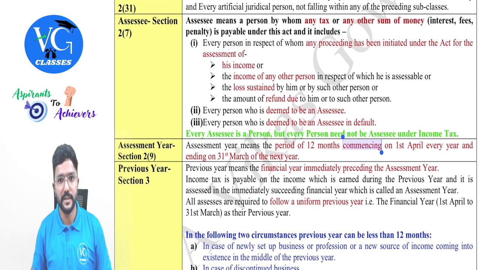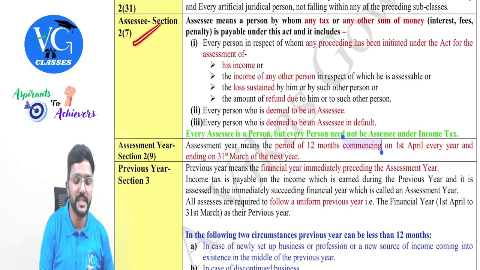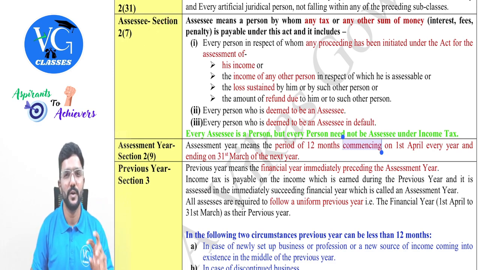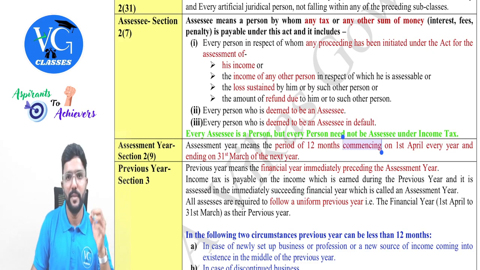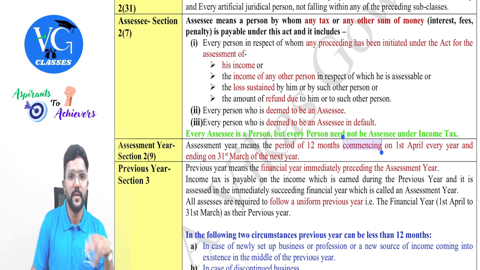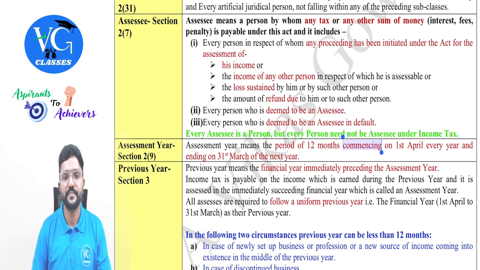Okay, sir. Next, the most important definition, that is assessee. Any person who pays income tax is called assessee, guys. Don't use the word taxpayer. Being a professional student, please don't use the word taxpayer. Use the word assessee. So assessee is defined in section 2 clause 7. What is it? We will understand.